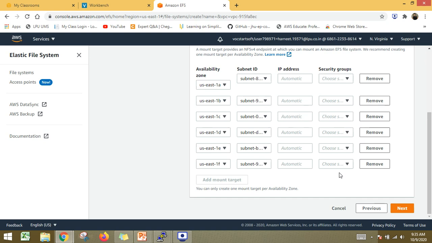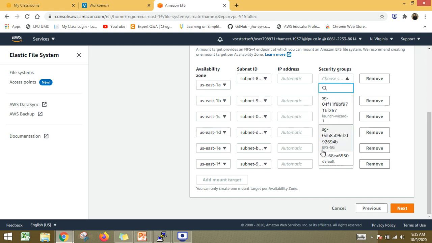First of all, this is the default security group associated. I will eliminate them. Each availability zone has a subnet ID. This subnet is associated with this default VPC, so all are having the same. Just keep on verifying that. In my case, there is no problem because I have only one VPC, which is the default one.